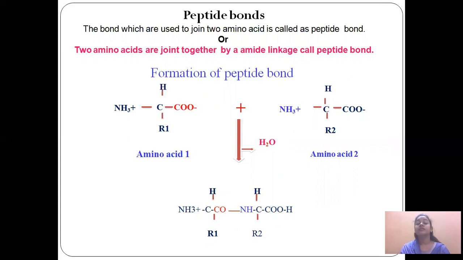But two amino acids are joined together with a covalent bond, which is called a peptide bond. In this picture you can see the formation of the peptide bond: this is amino acid 1 and this is amino acid 2, and by the release of H2O this bond forms. This is called a peptide bond, a joining linkage between the two amino acids.